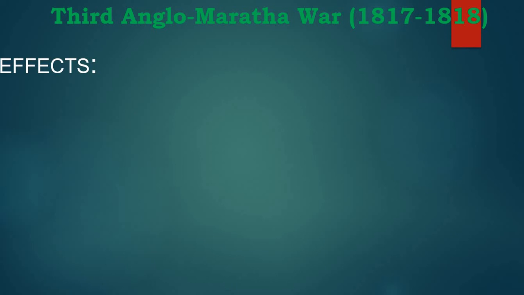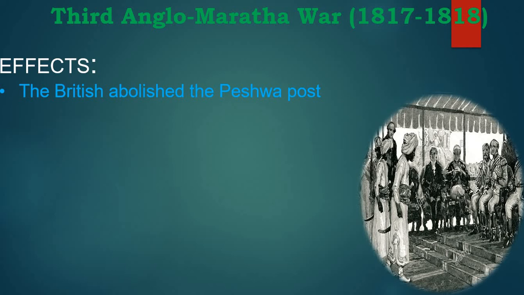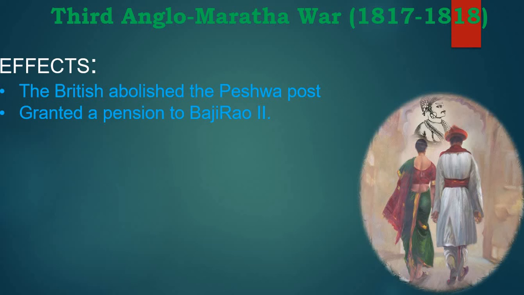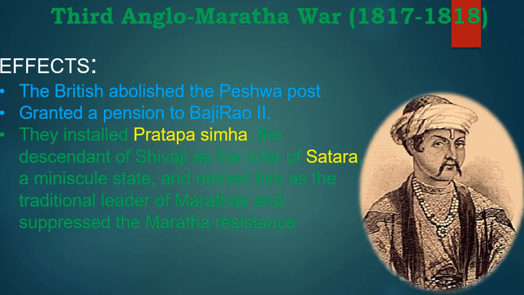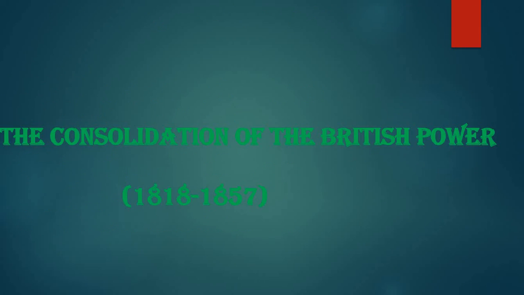After this, the British abolished the Peshwa post. They removed the post of Peshwa and granted a pension to Baji Rao II, who is the son of Raghunath Rao. They installed Pratap Simha, the descendant of Shivaji, as the ruler of Satara, a minuscule state, and named him the traditional leader of the Marathas, and suppressed the Marathas' resistance. This is how the three wars ended.